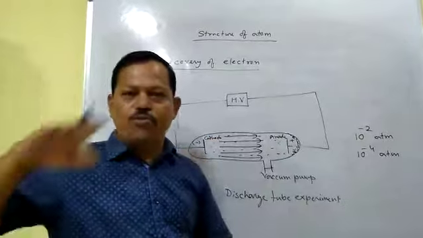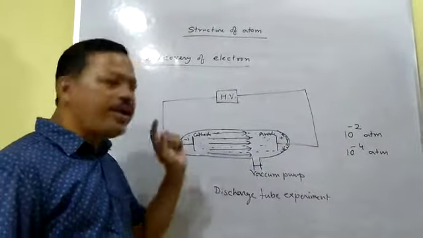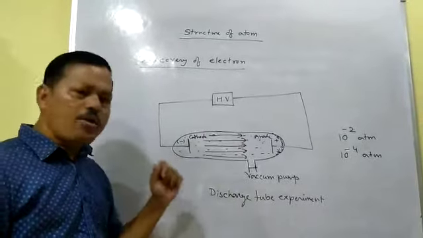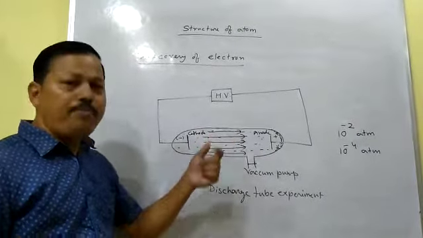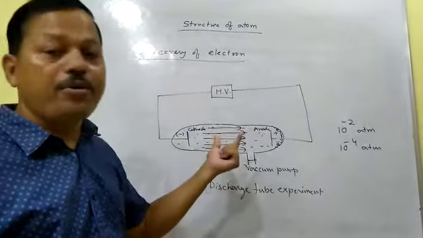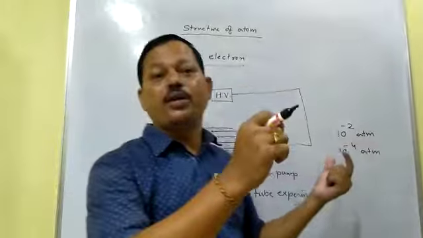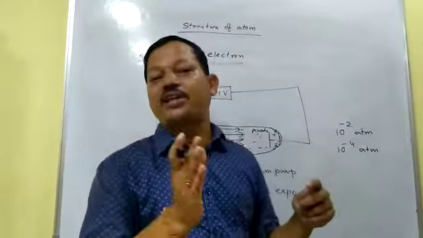I mean, they cannot move like this way. They always travel in a straight line. And how did they find it? By taking the shadow of an object, like that way you can find out the direction of the ray, whether it travels in a straight line or not.